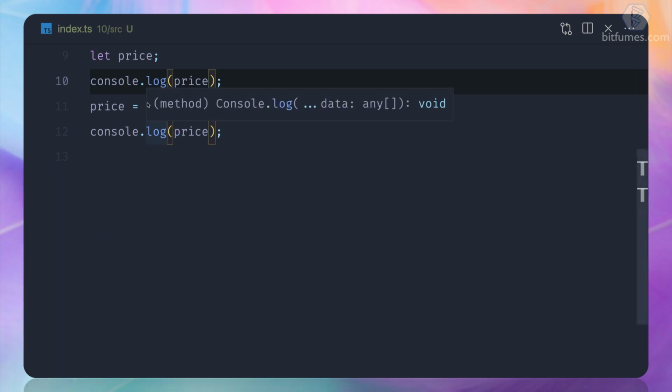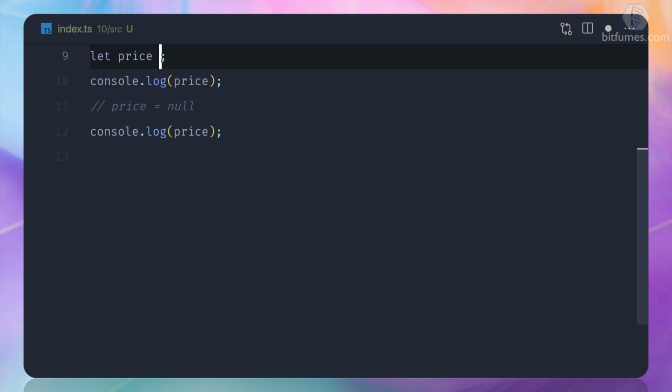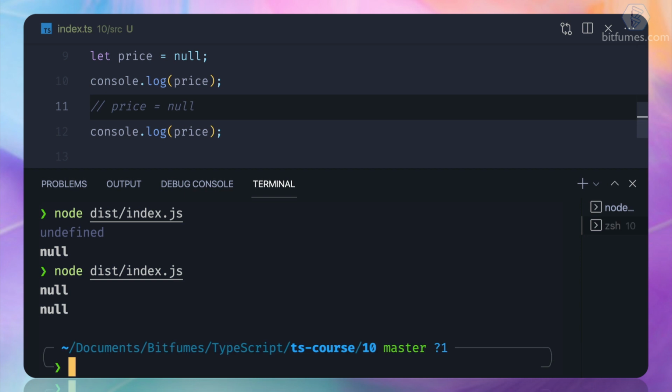If I go here when initializing and define the value as null, null means the container is there and ready to take values, but it already has a value called null, which means nothing is there inside. And undefined means it's not yet defined anything. So there is a difference between undefined and null, which is called empty.